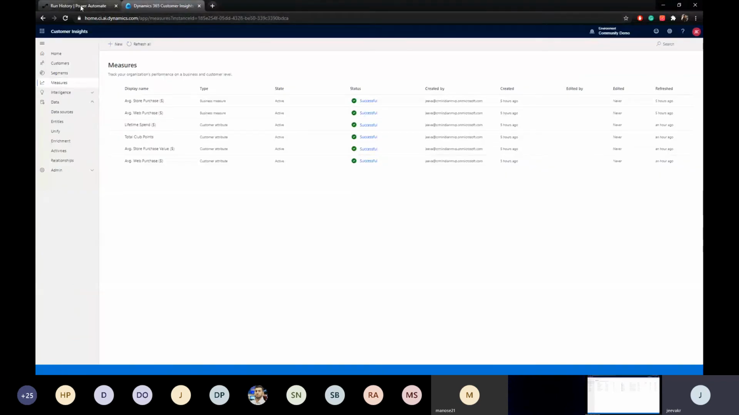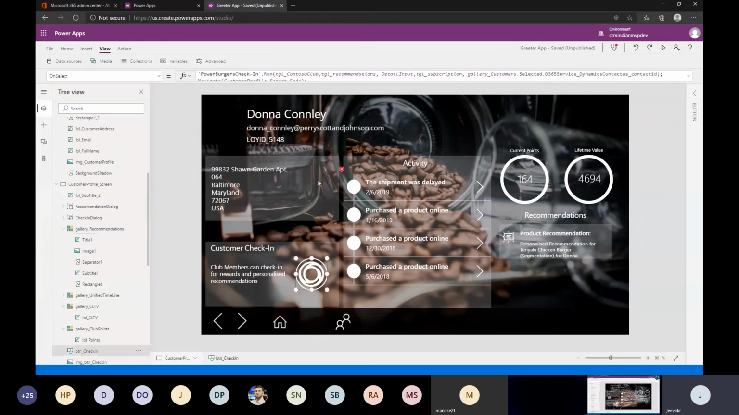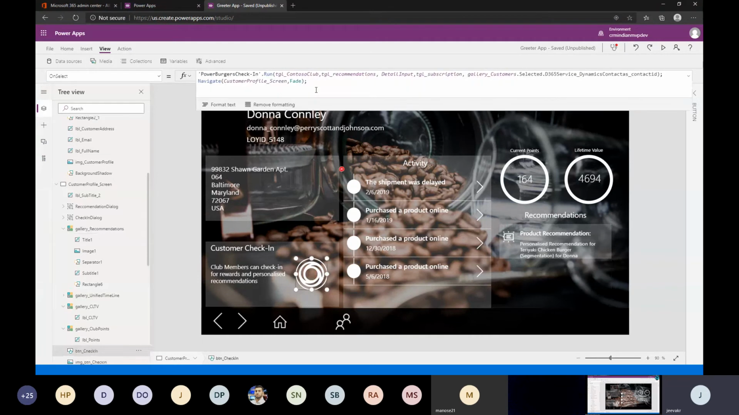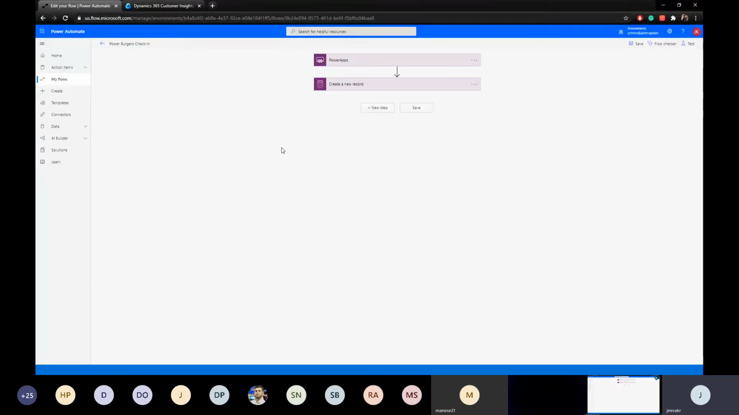Right, where is my Power Automate? Okay, here. So before going to the recommendation, we first see what is happening in the check-in flow. It's a very straightforward, simple flow, by the way. You can see this is my Power Automate, the name of my Power Automate, right? And that's what you're seeing here.